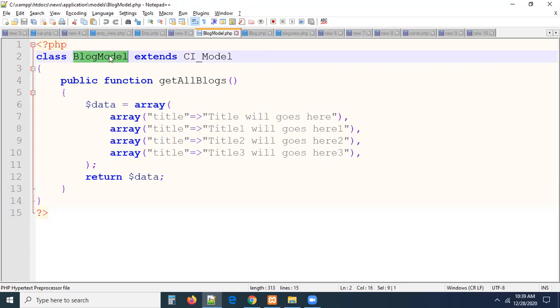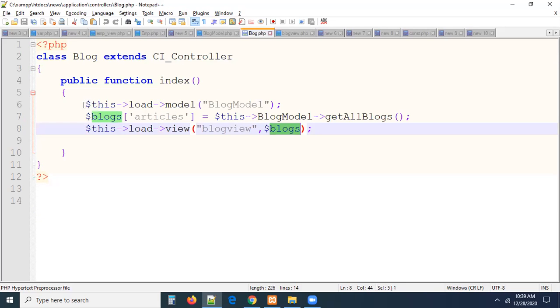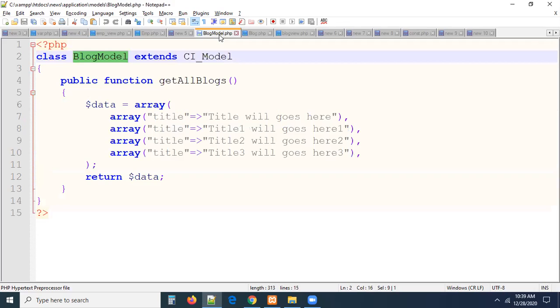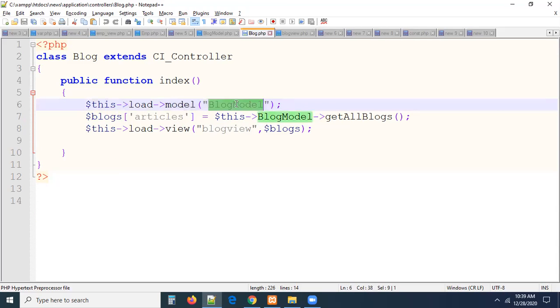Whatever model you created, that model was loaded into your controller. This is the way of loading a model. Once the model is loaded, what is the name of the model? Blog model. The blog model was loaded here by using the model library. After loading the model, we are calling the model method. What is the model method we have? There is a method get all blogs. This is the way of calling a method which is inside a model class. What is our class? Blog model. Blog model contains a method called get all blogs. Remember carefully, this is very important.